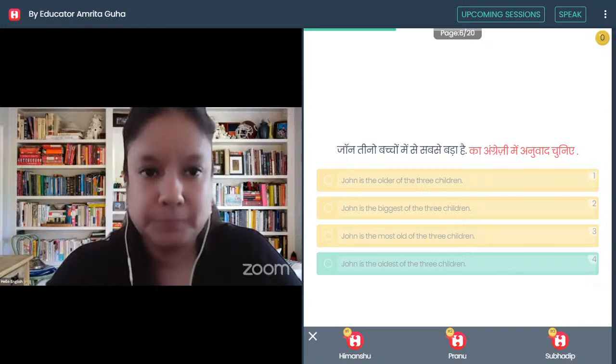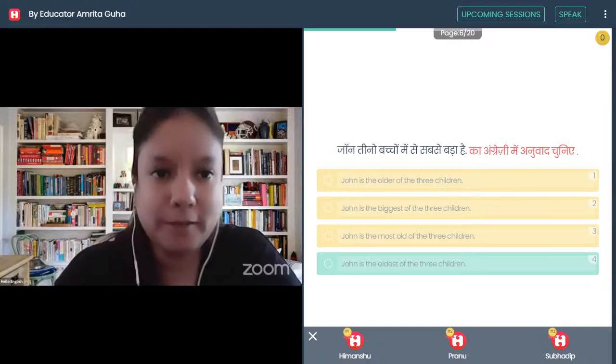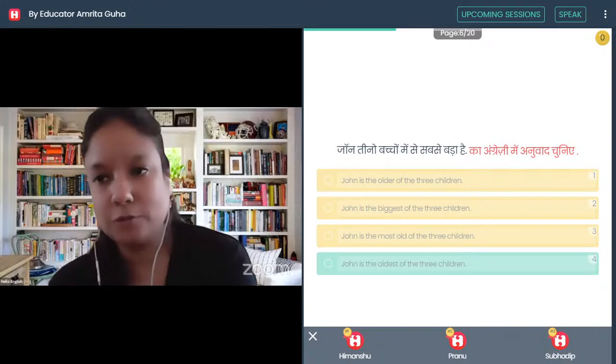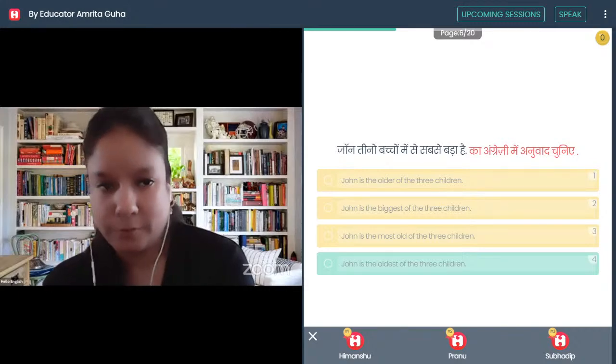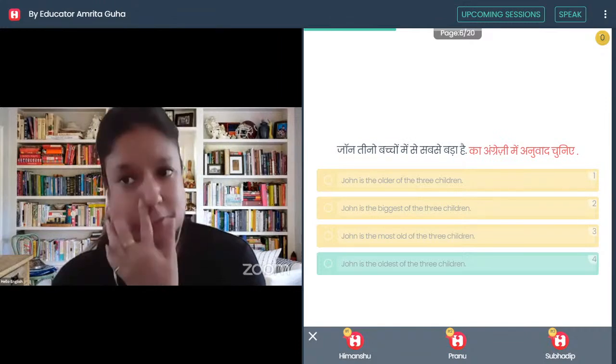Comparative form, yes. So here I'll be using the superlative form. Sabse, whenever we see sabse, that means the most. So I need to use the superlative form. And what is this? Biggest. Now, biggest we do not generally use in this term.